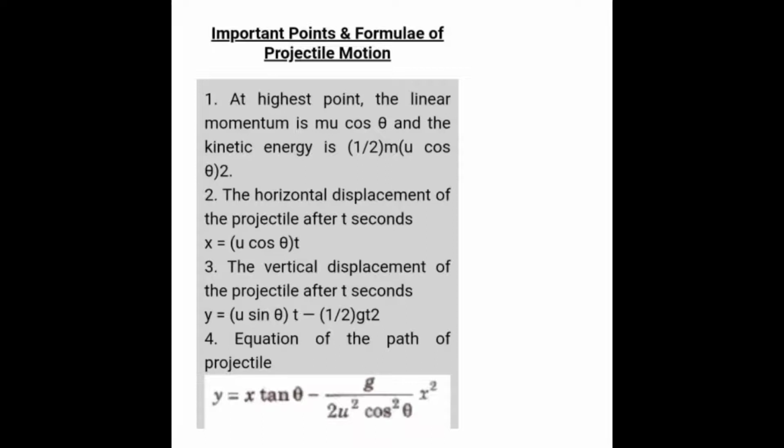So important formulas for projectile motion. At highest point the linear momentum is m u cos theta, and kinetic energy is given by half m v square. So half m is there, v means here u cos theta, whole square, right? The horizontal displacement is x equals u cos theta t, and vertical displacement is u sin theta t minus half g t square. So actually from where we got this one, you see, we know s equals u t plus half a t square, right?